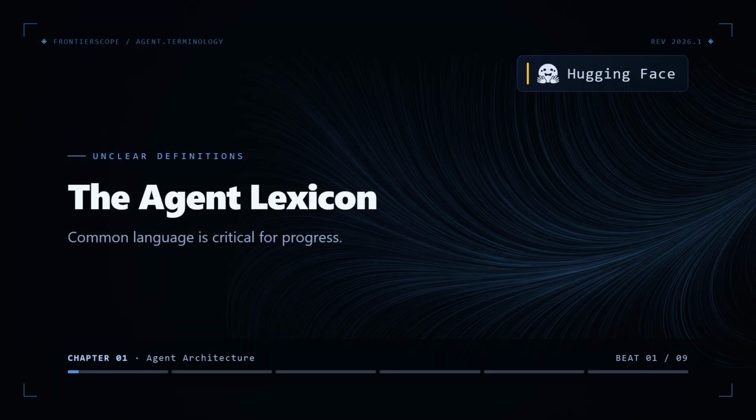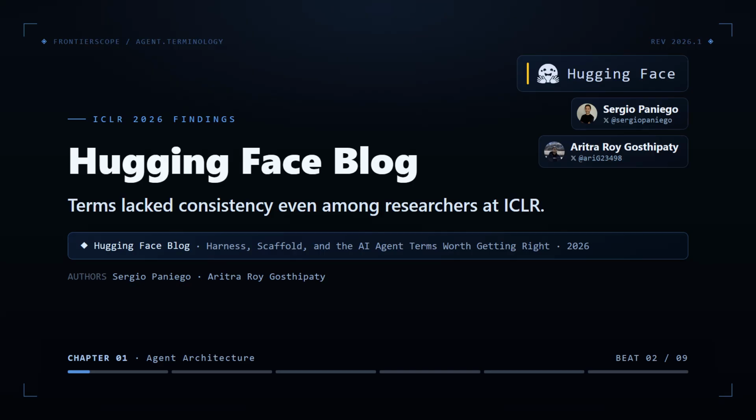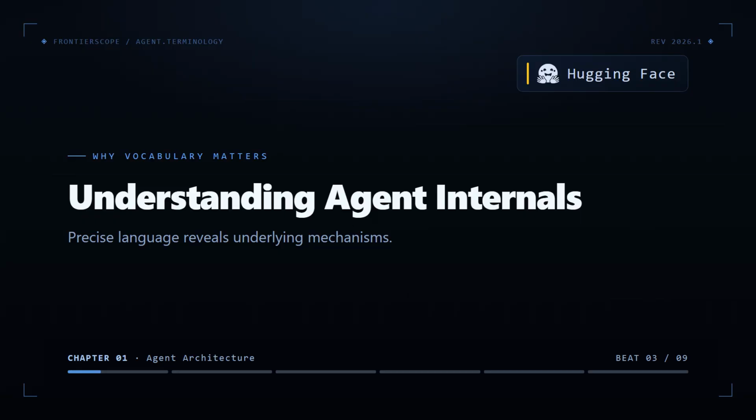There's no settled agreement on what the core agent terms mean. At ICLR 2026, Hugging Face's Sergio Paniego and Eritrea Roy Ghostipati couldn't get a consistent definition of harness or scaffold from anyone they asked. Their blog post builds out common language for the field. These terms matter because they pin down how agents actually work under the hood.